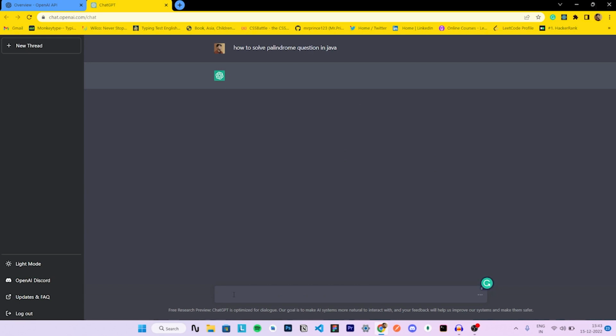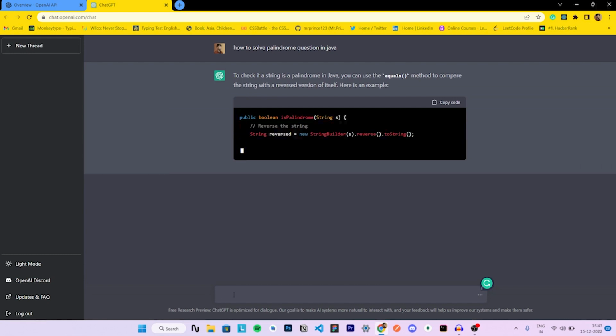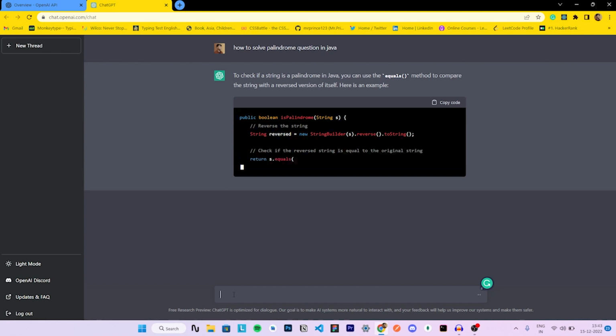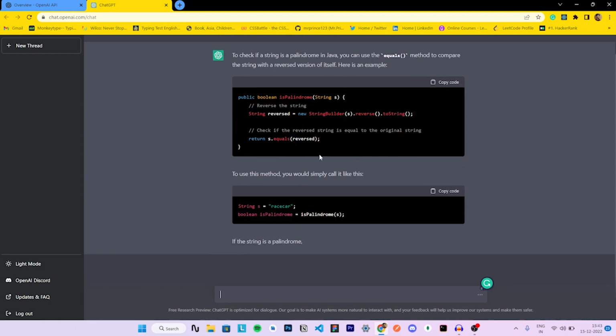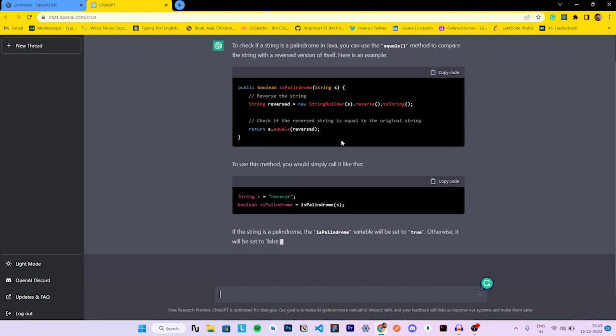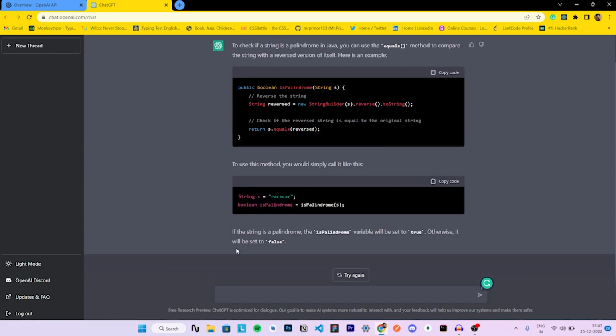I have asked a very simple question, that is, write a code for printing palindrome numbers in Java. Let me see what it gave me. Oh man, this is giving me the exact answer to the question I asked for, and it also gave me comments, meaning what each line is doing. See, this is the power of ChatGPT and OpenAI.